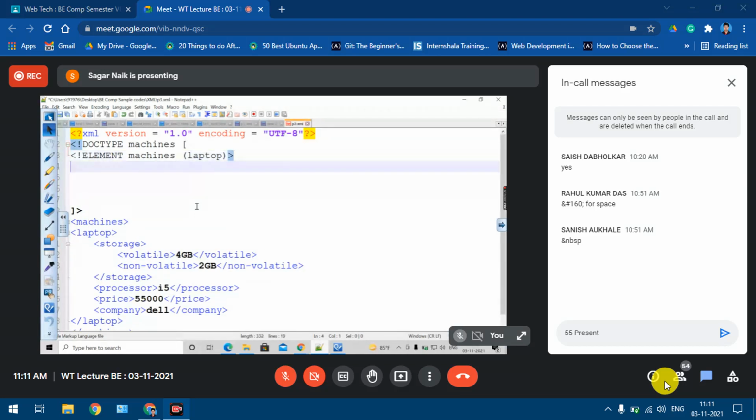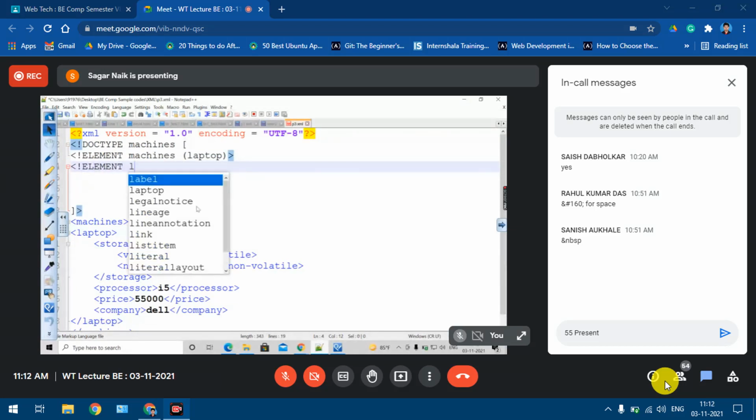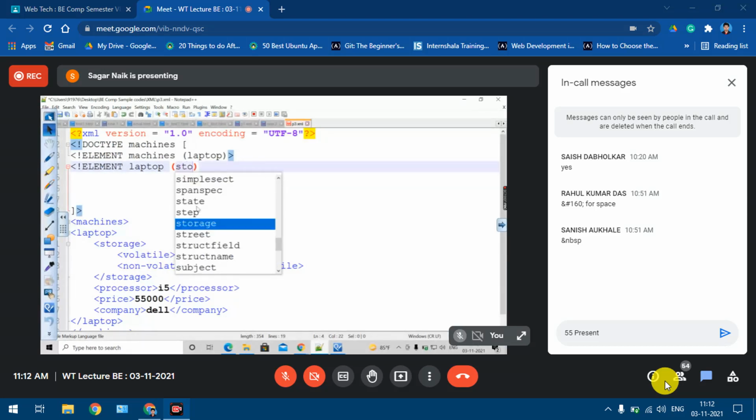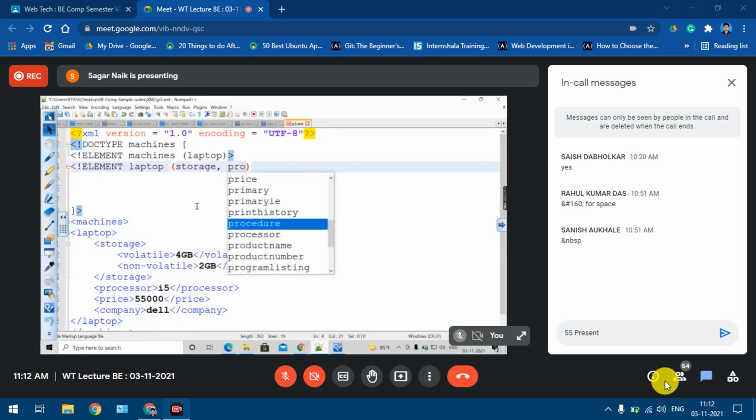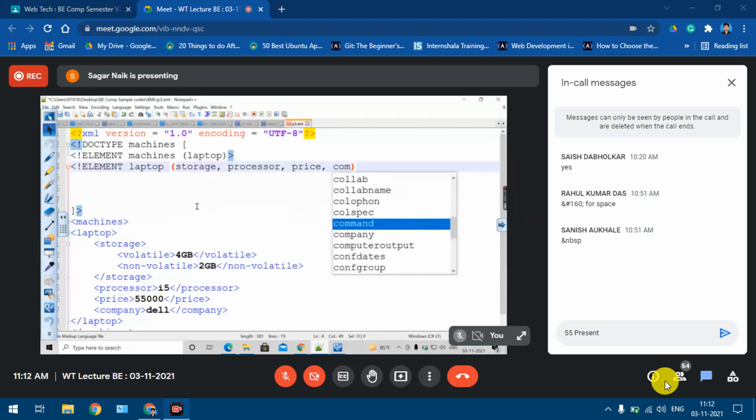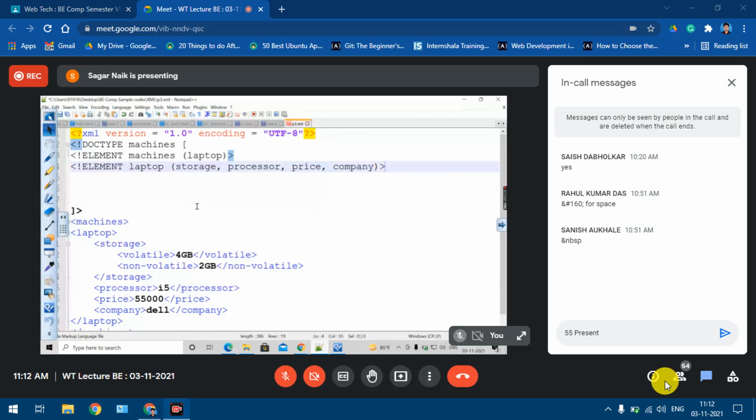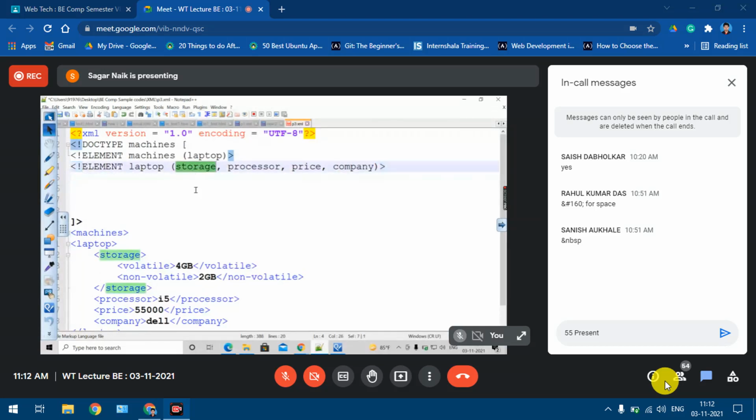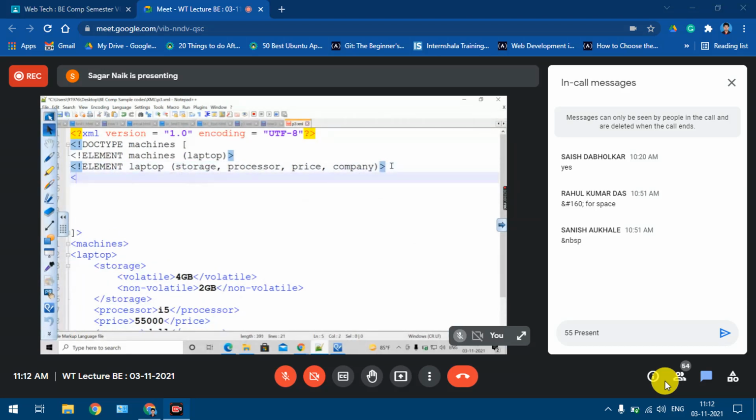Now going to the laptop element, what is it having? Again, it is a complex element, so its first child is storage, then processor, then price and company. Yes or no? Now I'll go to these elements in a particular sequence. Now let's go to the element storage.